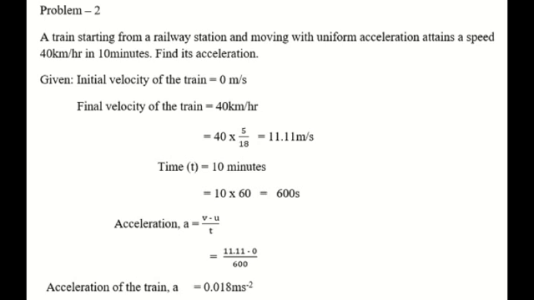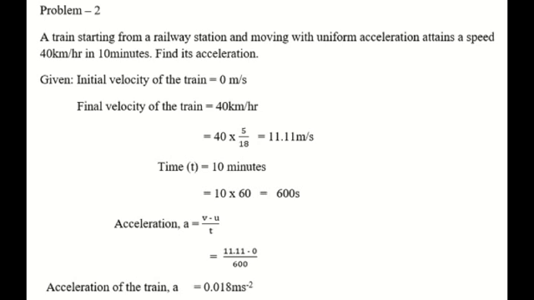Here initial velocity u equals 0 because a train is starting from the station. That means train is at rest. Final velocity of the train v equals 40 kilometers per hour. Again convert that 40 kilometers per hour into meter per second. That is 40 into 5 divided by 18.